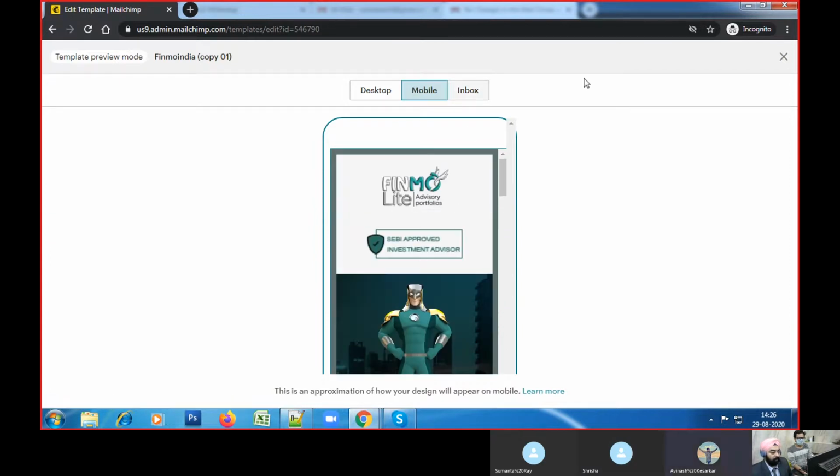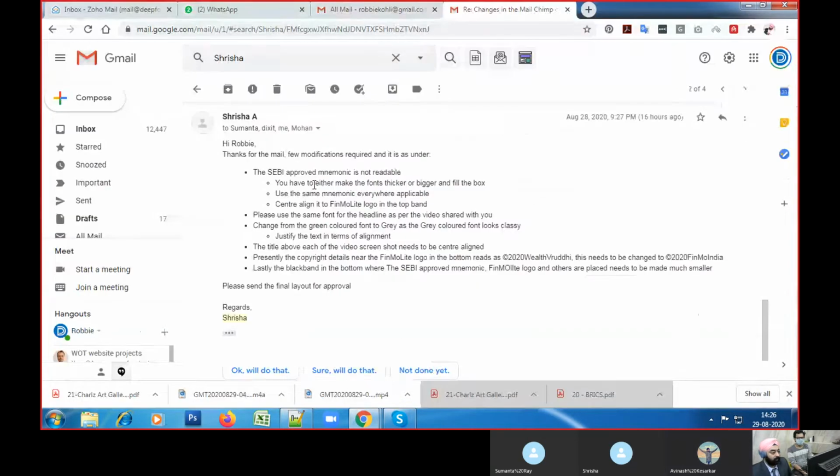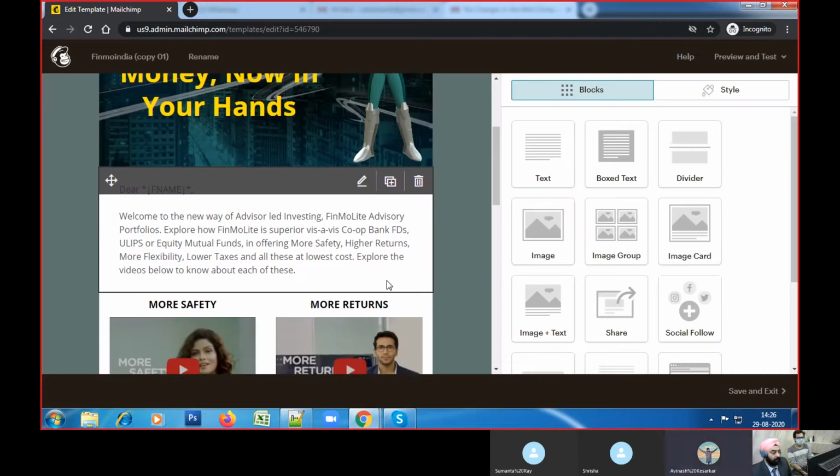We have to improve the quality of the mnemonic. Apart from that, I think that overall the setting in mobile is looking very professional. But overall, centrally align it. This we have done. Then change from the green color to gray, as gray colored font looks classy. Justify the text in terms of alignment. So we have now made it gray color.